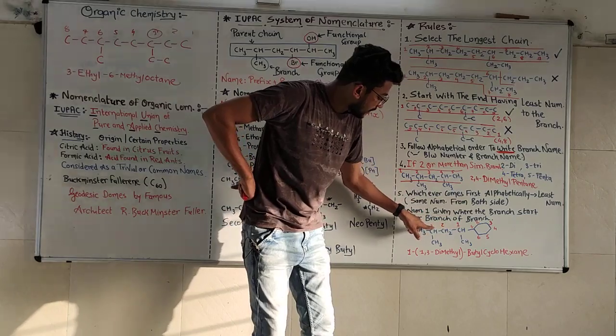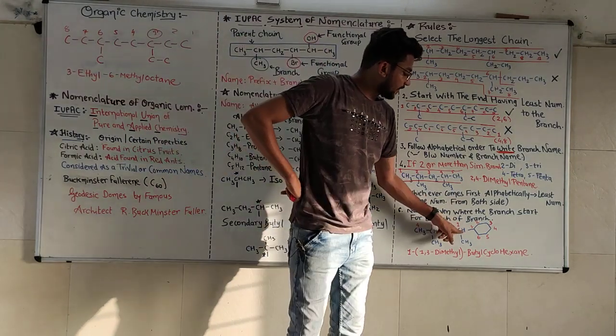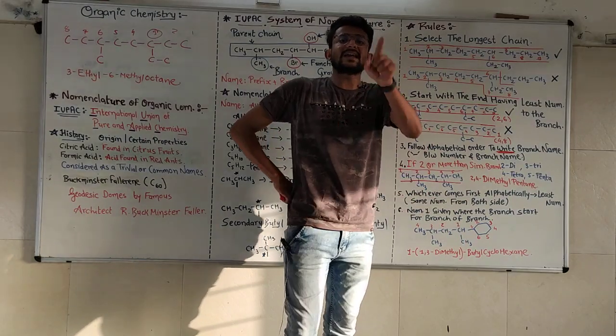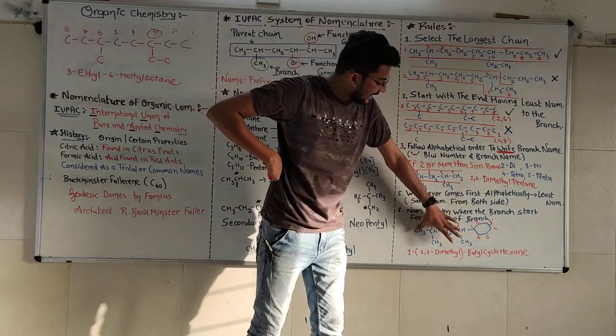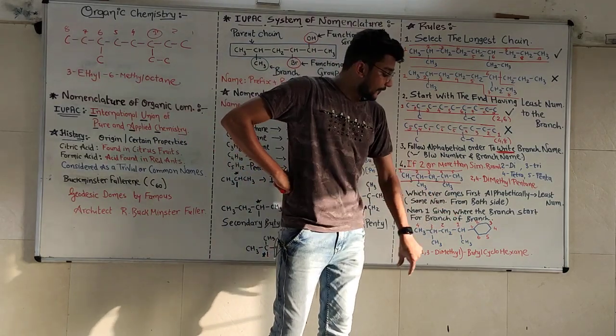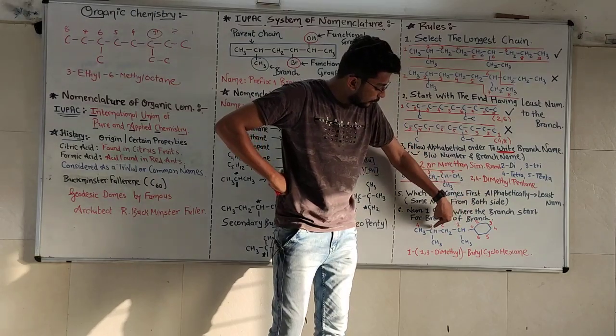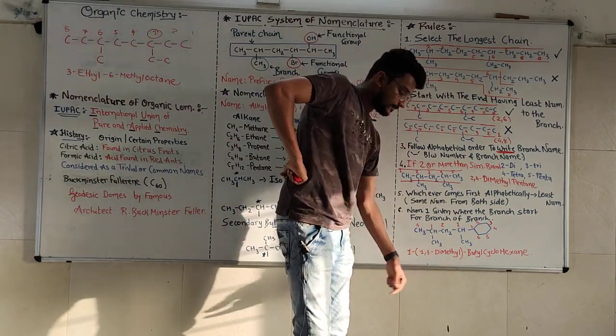So 1, 2, 3, 4. The branch connected to the parent chain will be given number 1. That's why 1, 2, 3 and 4. A 4 carbon branch is there. And on that 4 carbon branch, 2 different branches are there, on the first position and on the third position. So that is written in the bracket.